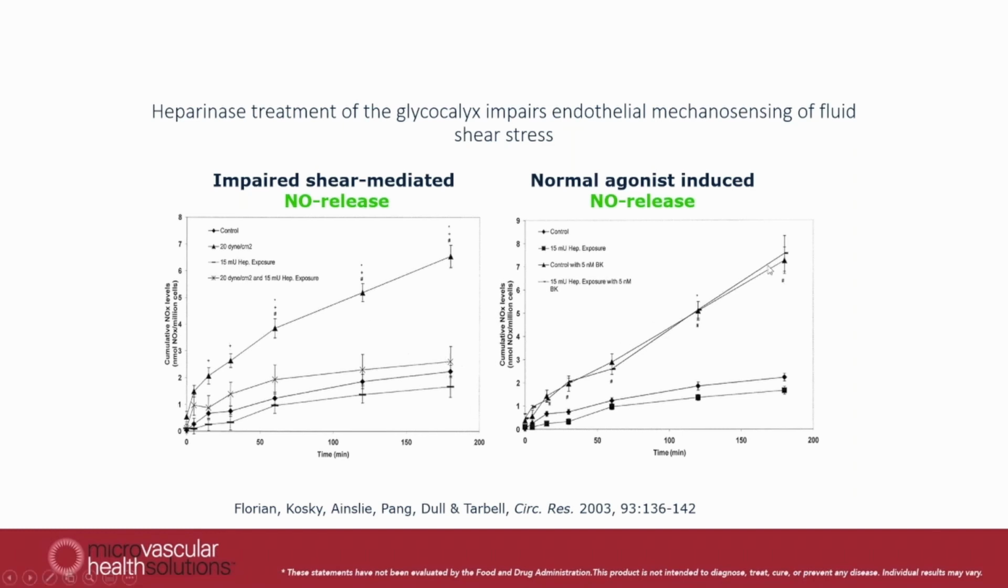And again, similarly to the previous experiment with the chemical stimuli, they used bradykinin as a chemical stimulus to produce nitric oxide from the endothelium, and the bradykinin-induced nitric oxide release was still the same with and without glycocalyx. So for the bradykinin effect, as for the acetylcholine effect, the glycocalyx was not relevant. But for the flow-mediated increase in nitric oxide, you need a glycocalyx.